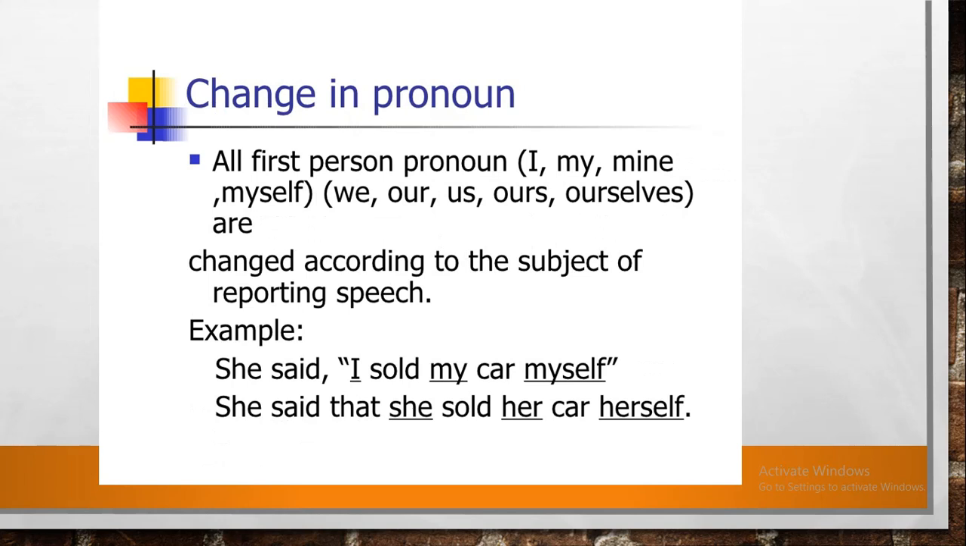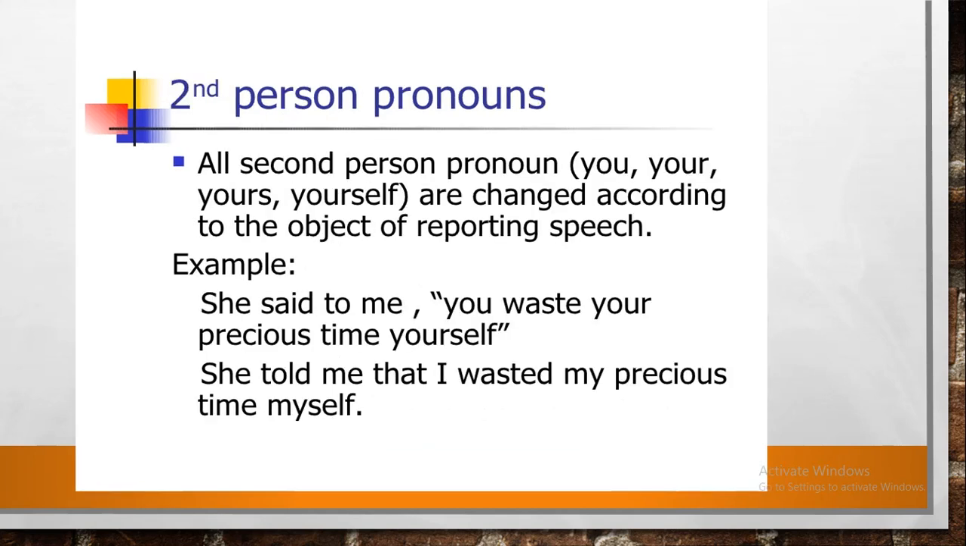Now, there is a third change: pronouns. All first person pronouns, I, my, mine, myself, we, our, us, ours, ourselves, are changed according to the subject of the reporting speech. For example, she said, "I sold my car myself." She said that she sold her car herself. Second person pronouns. All second person pronouns, you, your, yours, yourselves, are changed according to the object of the reporting speech. For example, she said to me, "You waste your precious time yourself." She told me that I wasted my precious time myself.